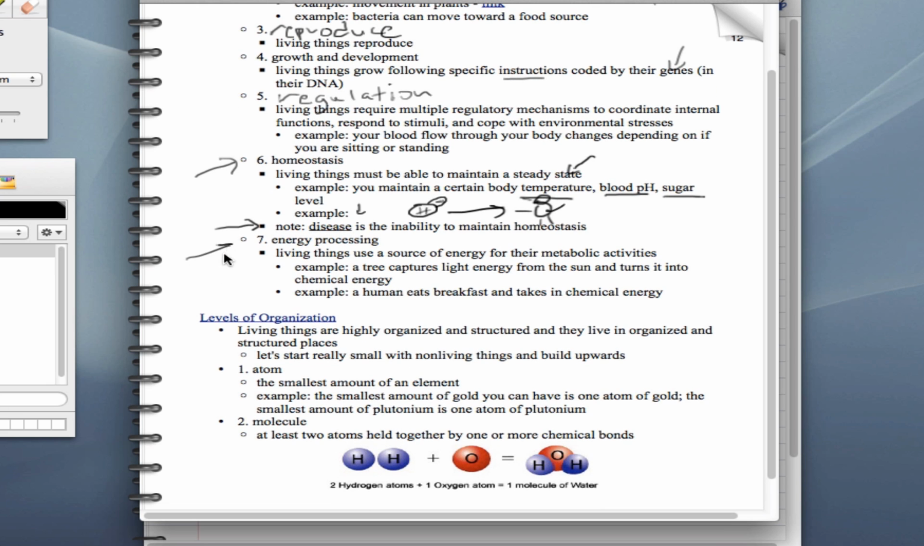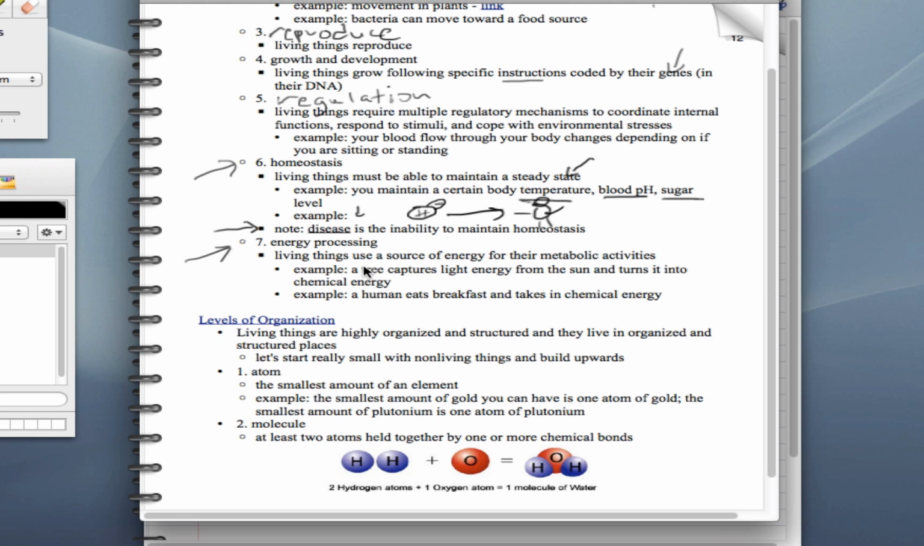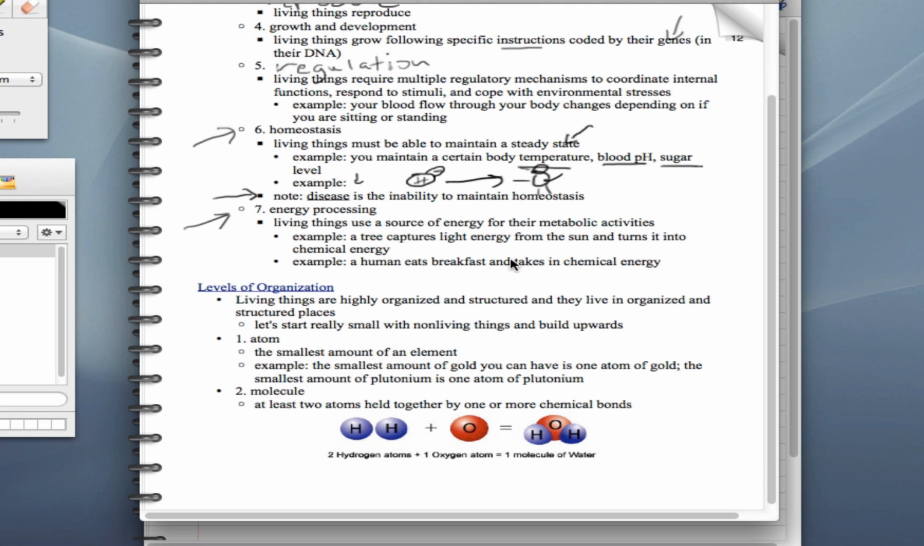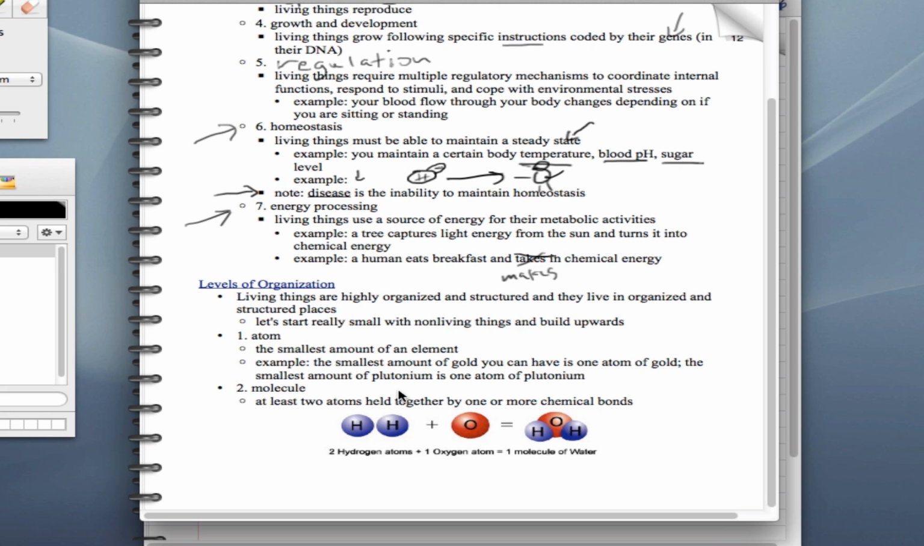Finally, all living things have the ability to process energy. They are able to use a source of energy for all of their metabolic activities. A tree captures light energy and turns it into chemical energy. A human eats breakfast and turns it into, and this should say makes, into chemical energy. Oh no, I see. That's actually right. Takes in chemical energy. That's fine.